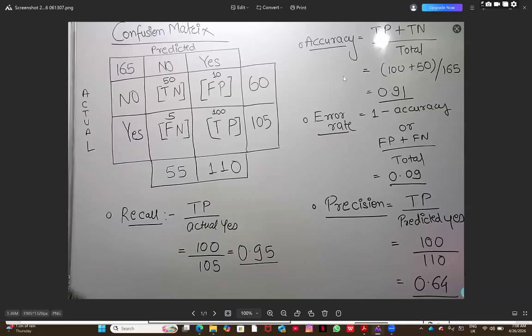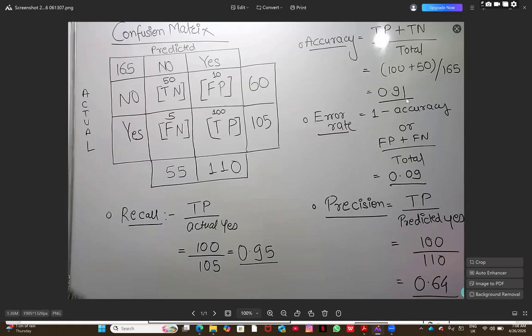Now again, let's move to this. Now see what the formula is. So when you are calculating accuracy, the accuracy formula is very simple. You need to see TP plus TN. So basically we know what the true positive is. So wherever true is coming, true positive or true negative, just add them and divide by the total. So what is the total? That is 165. So 100 plus 50 divided by 165, that is your accuracy.